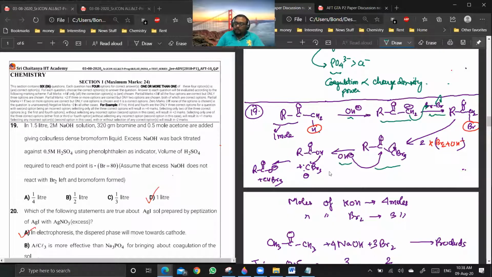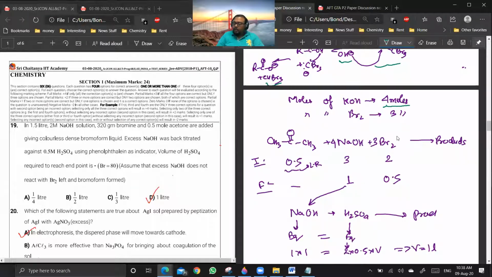And then once this is formed, CBr3 minus will take H plus from the acid itself, and you will be getting this as product. So what is the total number of moles of NaOH used? 4 moles. And what is the total number of moles of bromine used? 3 moles. Are you getting up to this point? Yes or no? Yes, sir.